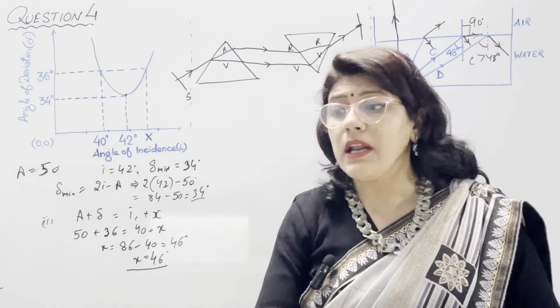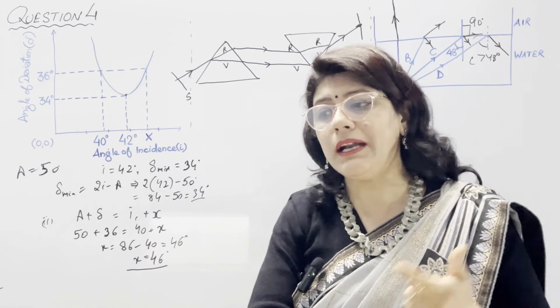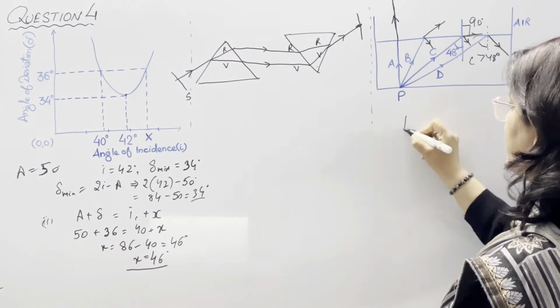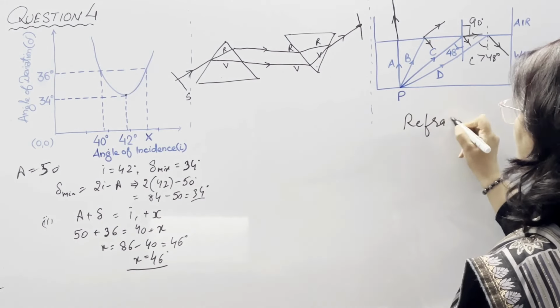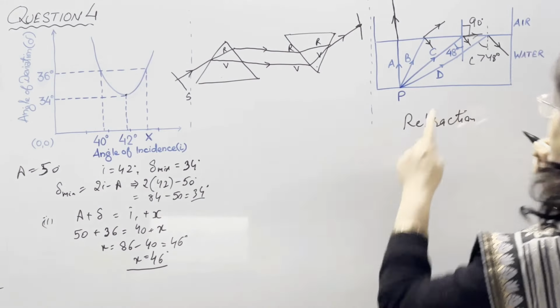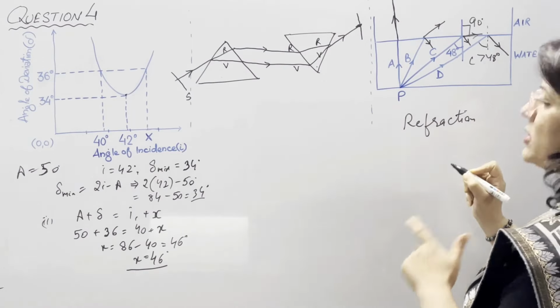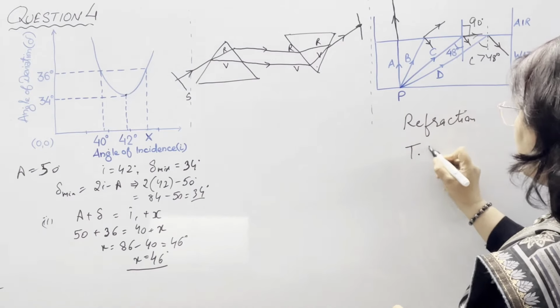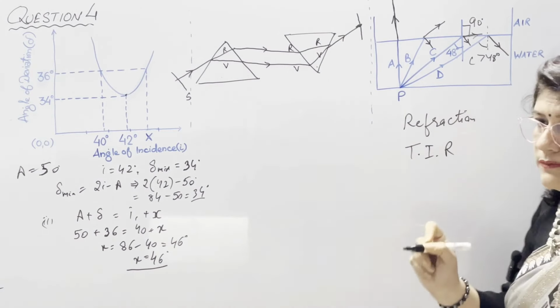Now in the second part: name the phenomena which the rays B and D exhibit. Ray B exhibits the phenomenon of refraction, because the light ray is coming from a denser medium to a rarer medium and the medium is changing. And in D it is total internal reflection.